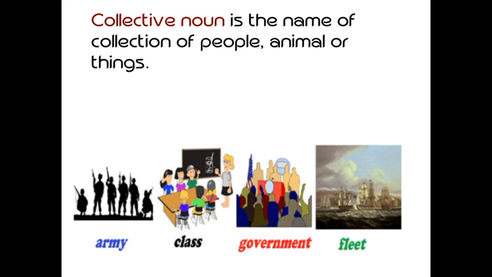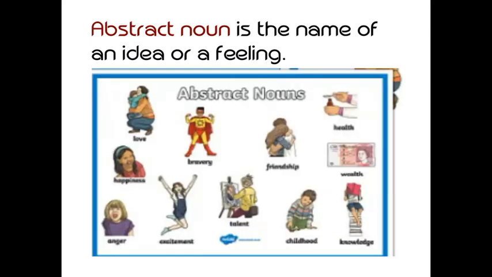So here you have to understand, abstract noun is the name of an idea or feeling. What type of ideas? Like here love is a feeling that you cannot see and touch, that is the abstract noun. Like love, bravery, friendship, these are all feelings. Okay. And in the book examples are given.